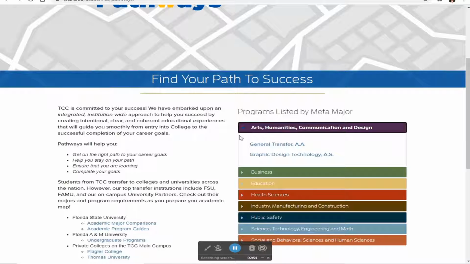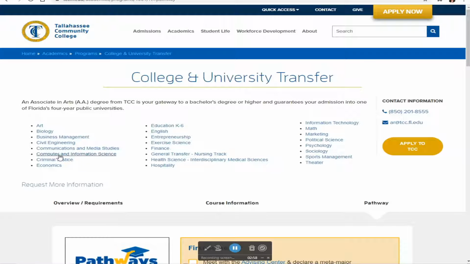If you just want a general transfer, you can select General Transfer, and then you will see all of our specific majors that we have currently listed. Ideally, you'll be able to select one of interest.